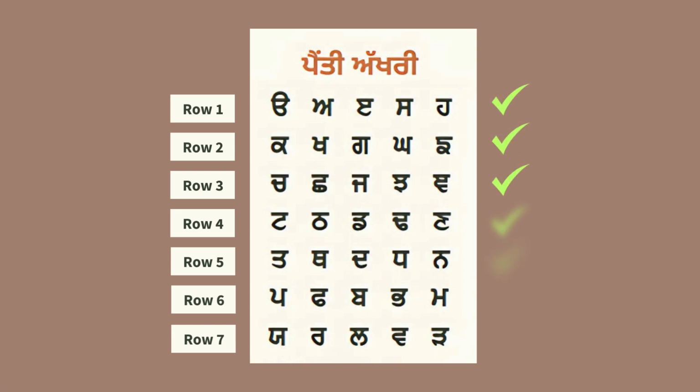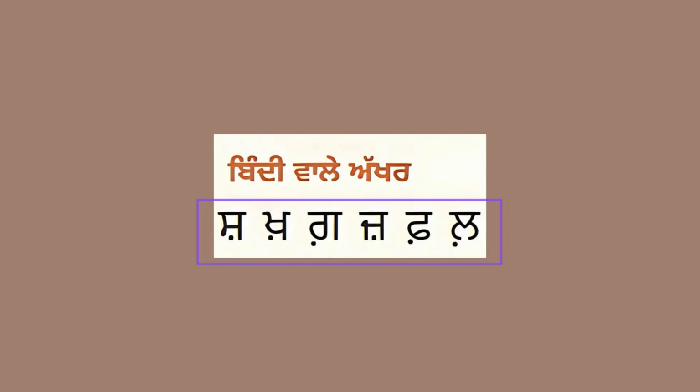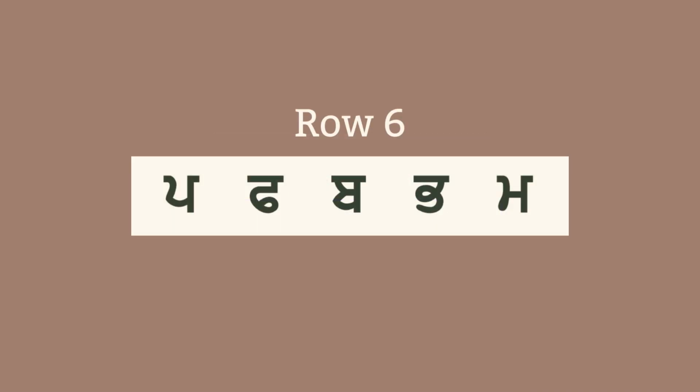So far we've finished rows number 1 to 5. Today we will be taking a look at row number 6 and 7 of the 35 Akhri, followed by the 6 Persian alphabets that were introduced into the Gurmukhi script. Let's get into it and start with row number 6.